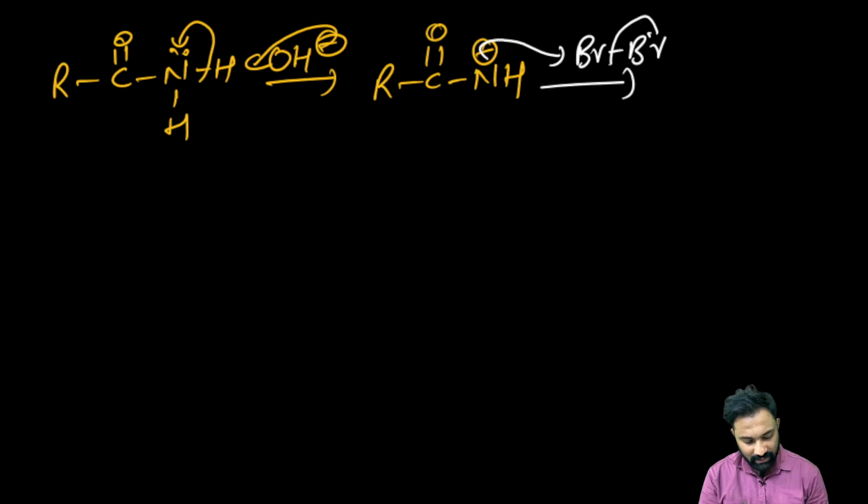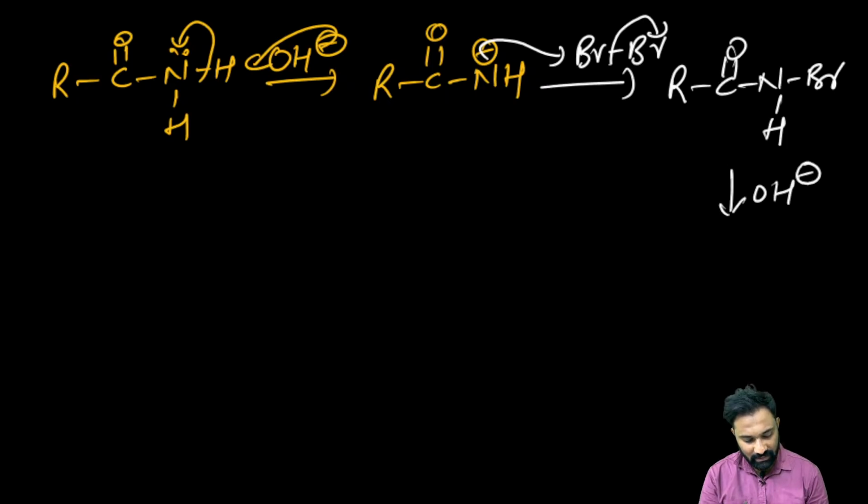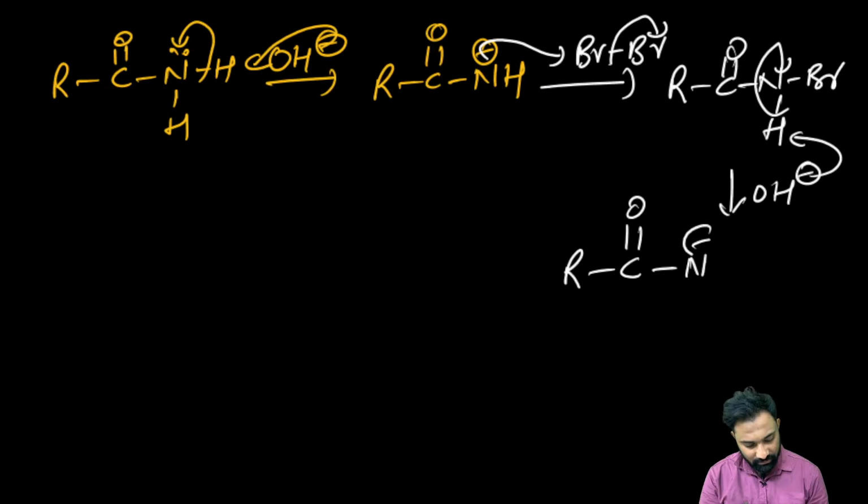Now the Br will take this bond pair of electrons and it will be eliminated. Now here we will get R, double bond O, and here it is the NH, and here it is the Br. Clear? Then again we have the base. Again this base will readily abstract this acidic hydrogen. Again this bond pair of electrons will be shifted towards the nitrogen. Right? After shifting towards the nitrogen, now the nitrogen has the negative charge. Right? And here we have the Br.